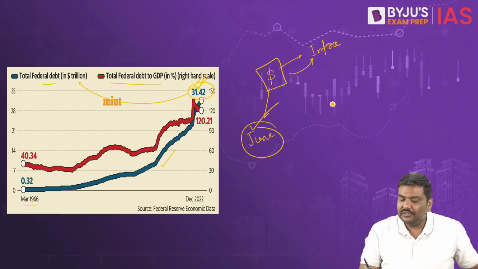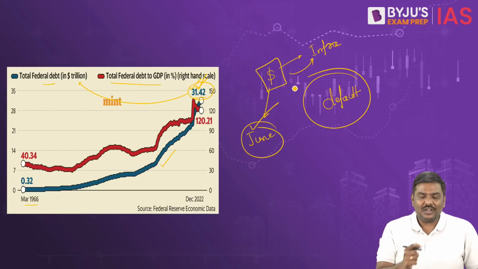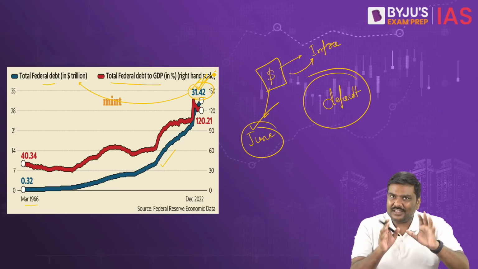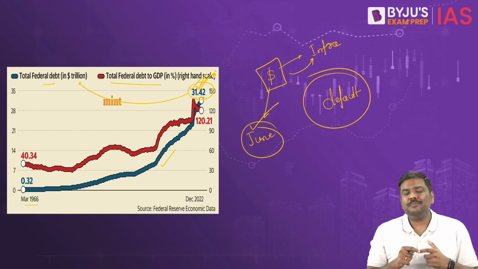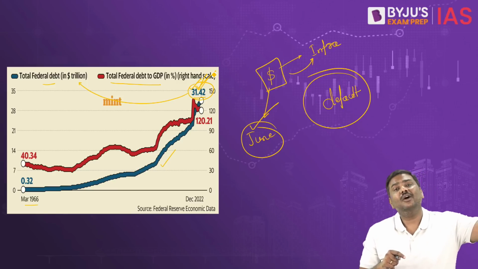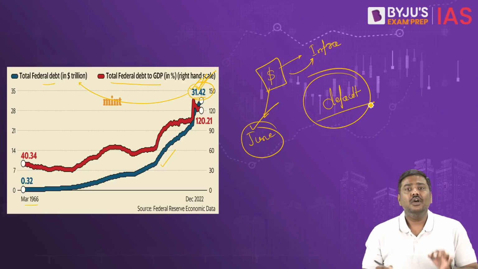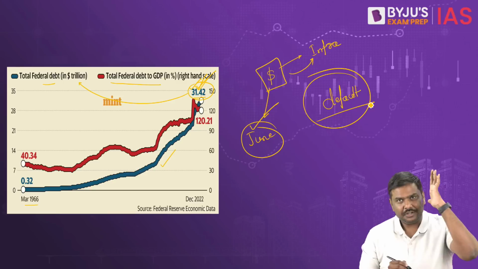It will lead to default by the government. That is, the government is not able to spend money now because they have reached the debt limit. Now they have no money to divert for expenditure purposes. Now they are not even allowed to borrow from the market. This is basically the concept of US debt default.